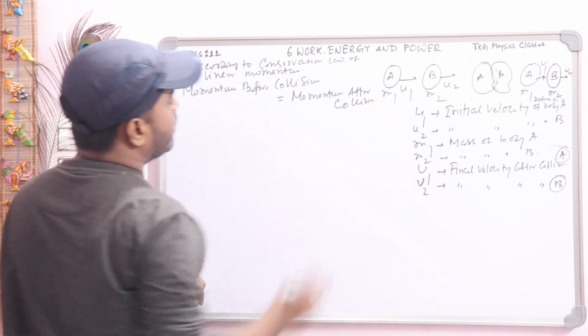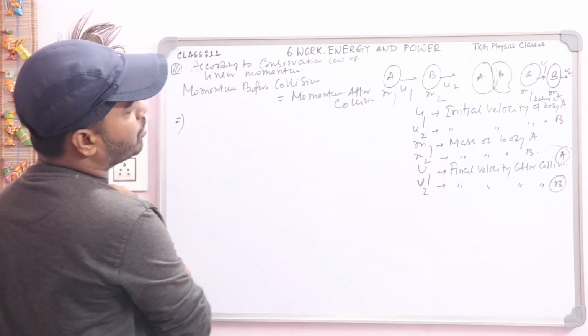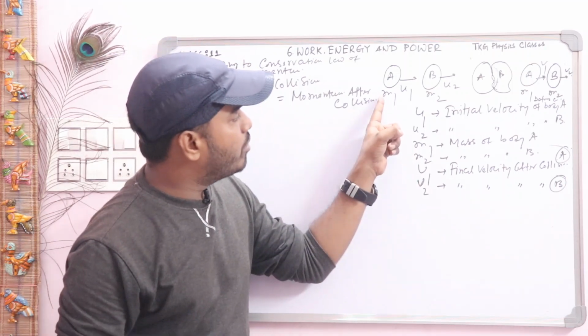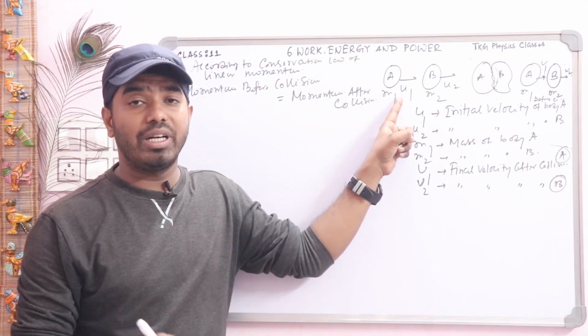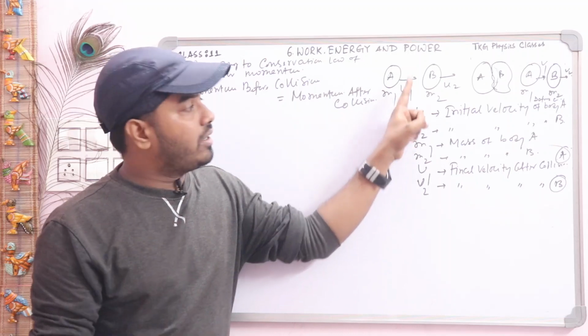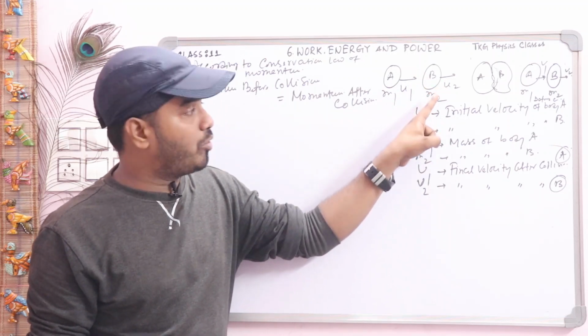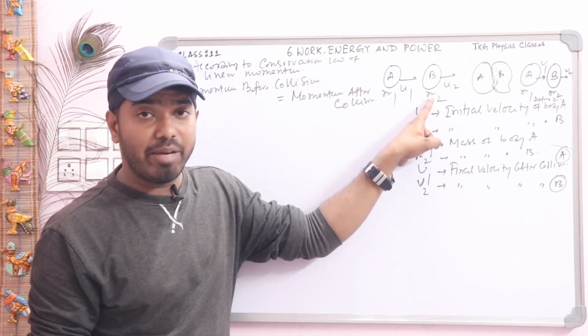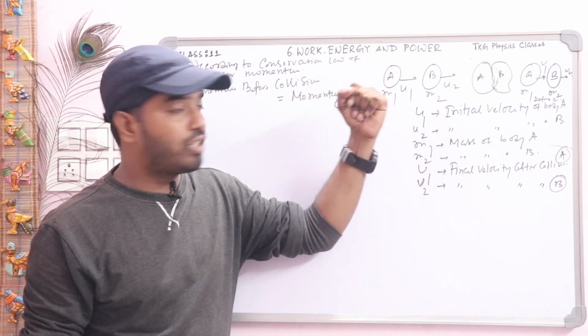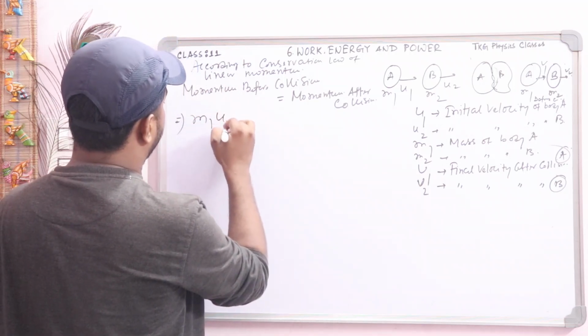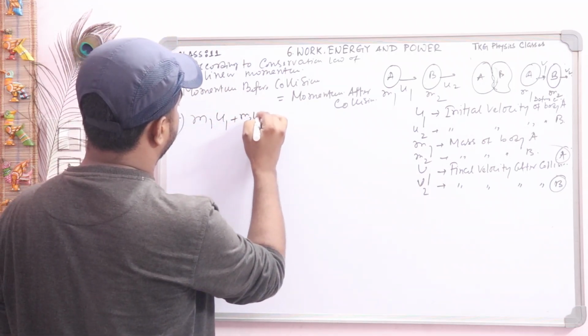Now you just use the formula. Momentum before collision: this body has mass m1 moving with velocity u1, so its momentum is m1 u1. This body has mass m2 moving with velocity u2, so its momentum is m2 u2. So before collision, the momentum is m1 u1 plus m2 u2.